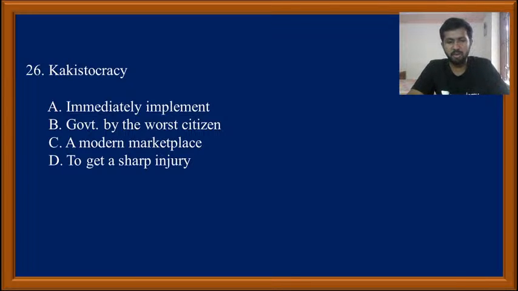Kakistocracy basically means the government by the worst citizen. So some citizens who are very worst are making a government. That is known as the government by the worst citizen.